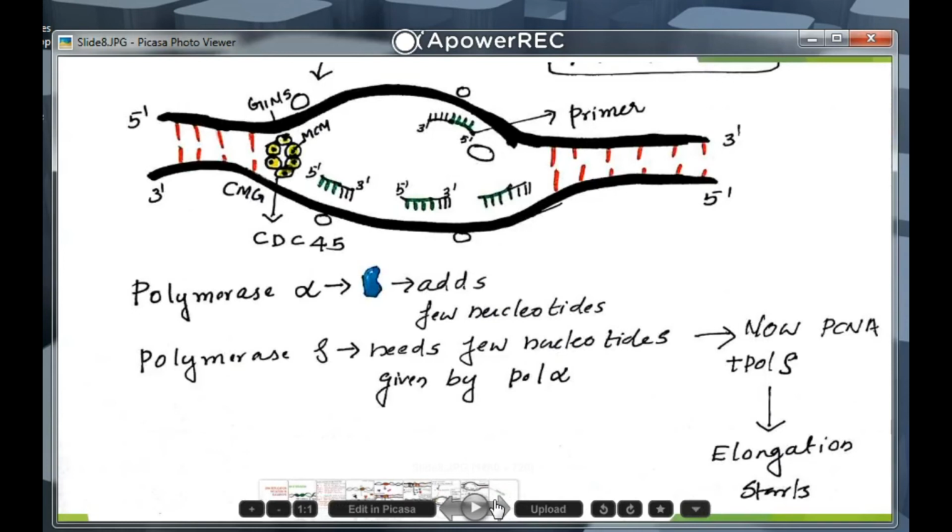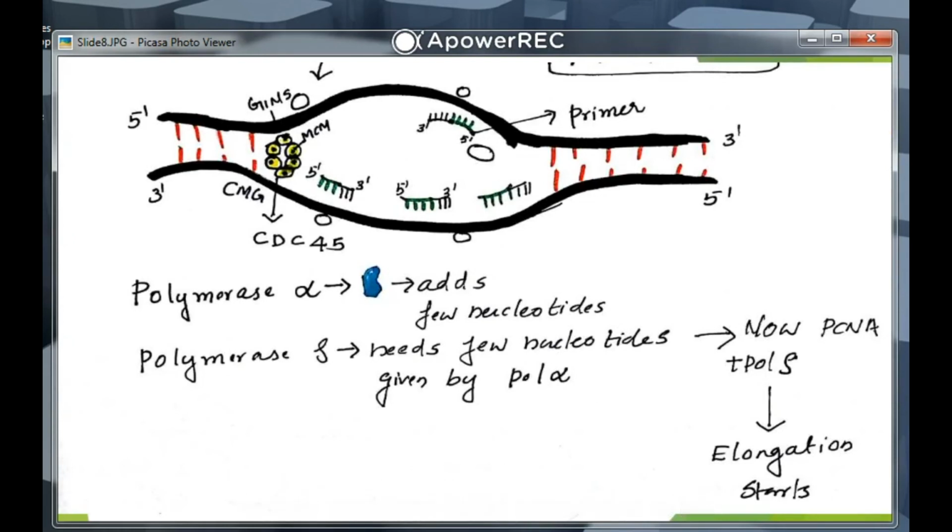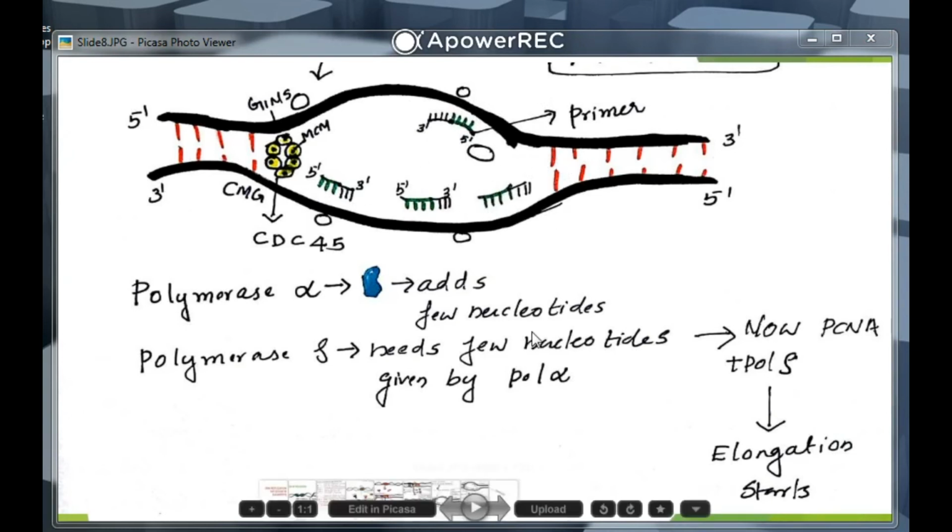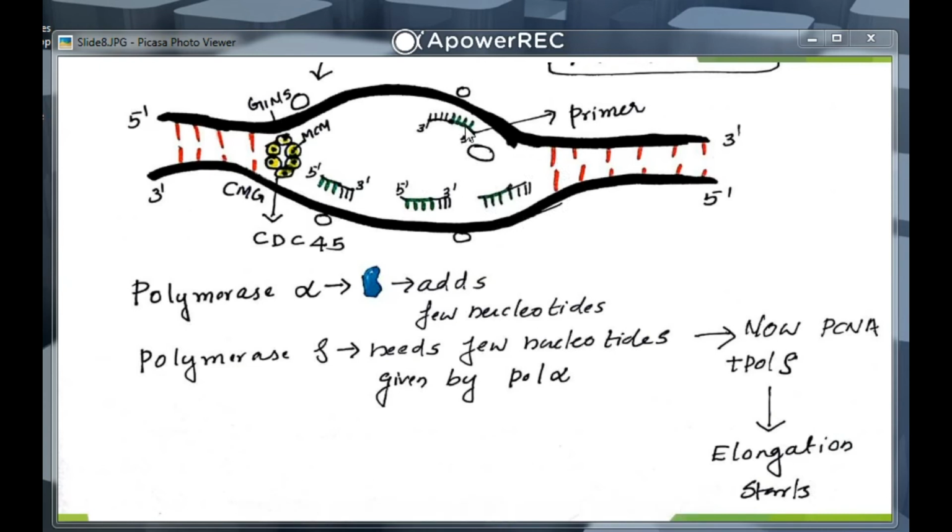Primase adds one primer to the leading strand, and more than one to the lagging strand. Lagging strand fragments are called Okazaki fragments. Here you can see the Okazaki fragments. On the leading strand one primer is added, and more than one primer is added in a discontinuous manner on the lagging strand.